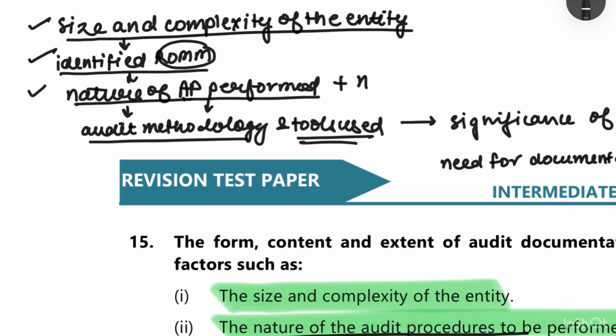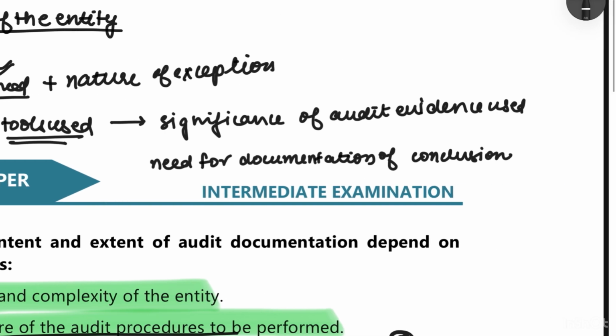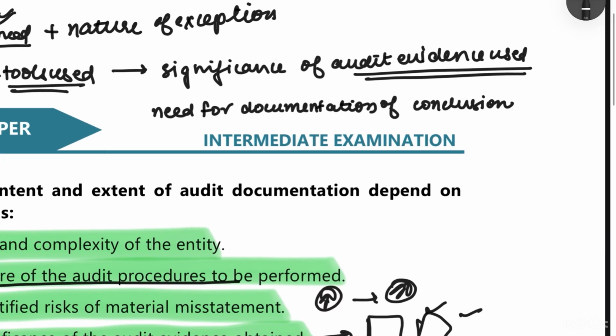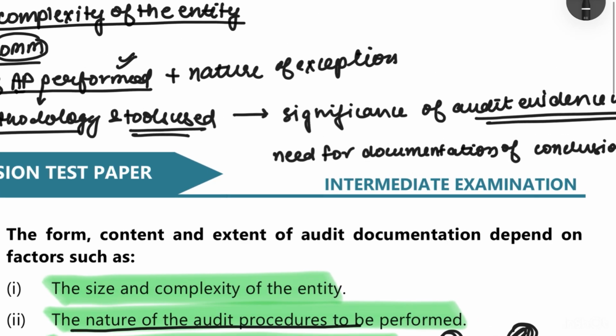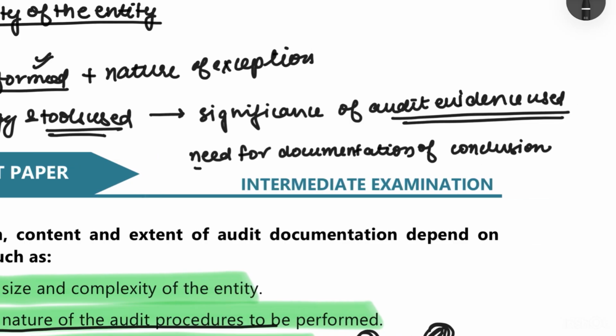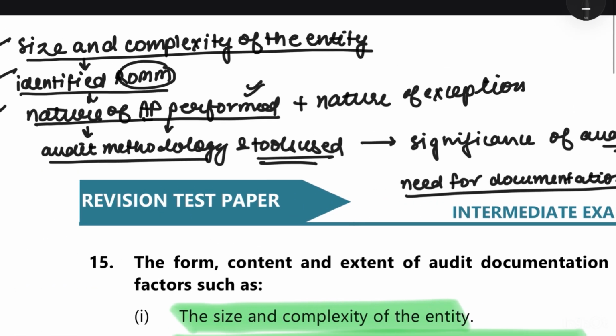Then we also have the nature of the exceptions which are identified as a result of the audit procedures that we have performed. Then what is the significance of the audit evidence which has been obtained from those procedures. And lastly, what is the need for documentation of the conclusion or the basis of conclusion if it is not determinable from the documentation that we have already done and the audit evidence that we have obtained.